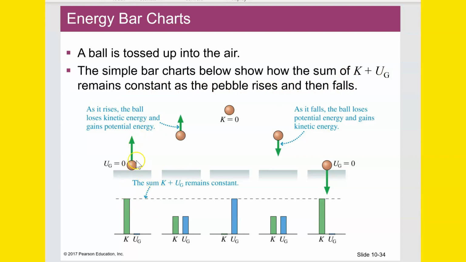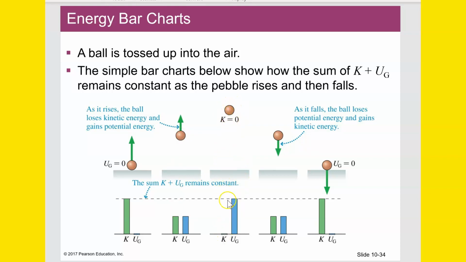So here at the beginning, that's when the ball is at its fastest, like when it first gets thrown or kicked or whatever. Potential energy bar chart is at this total energy constant line right here, whatever that total energy constant line is. Potential is nothing because it's at the origin of position, which means its height is 0. Here in the middle, somewhere in here, the kinetic energy is decreasing because the ball is going slower. Potential energy is increasing because the ball is going higher, and at some point they will equal each other. Then at the very top, no kinetic energy because the ball is still for a moment.